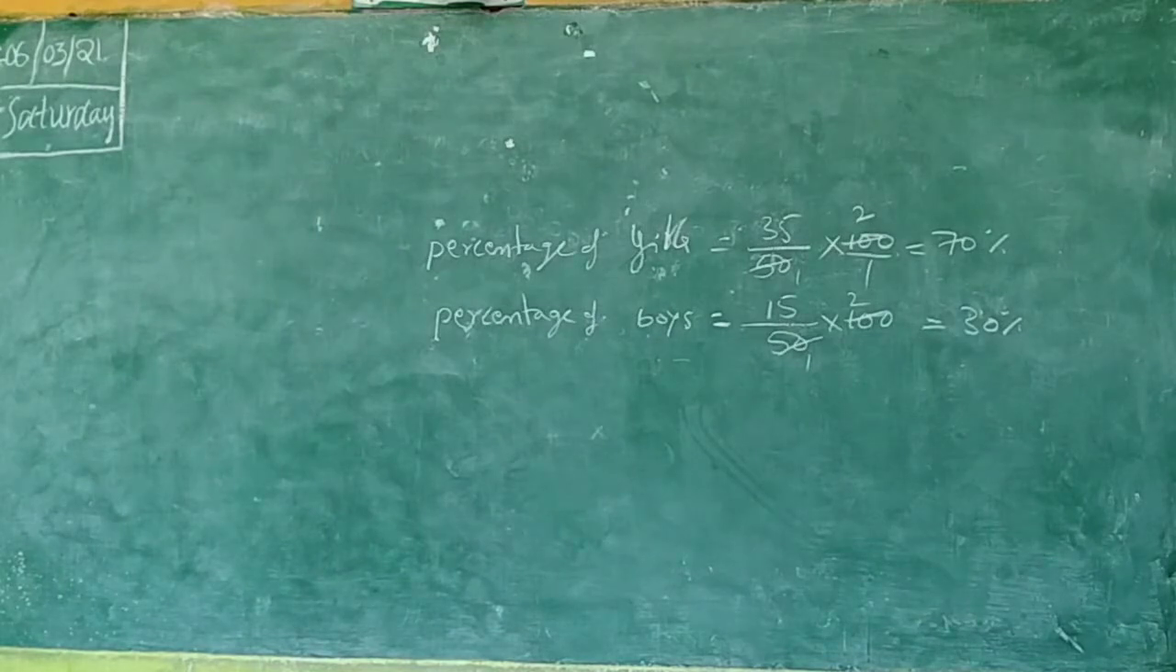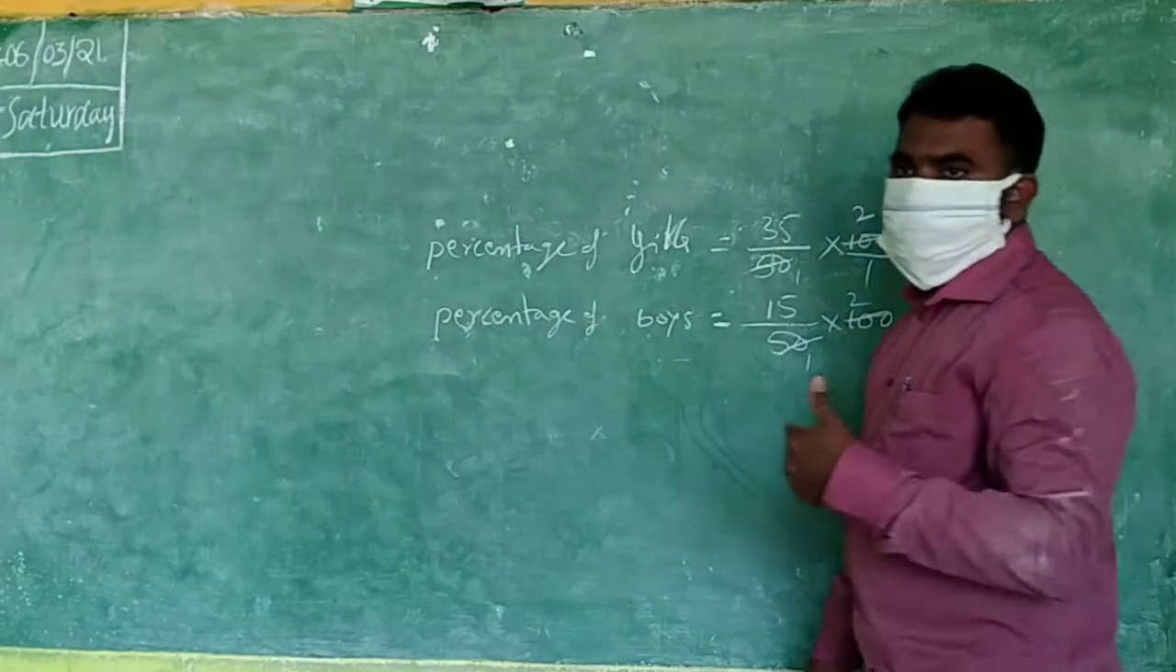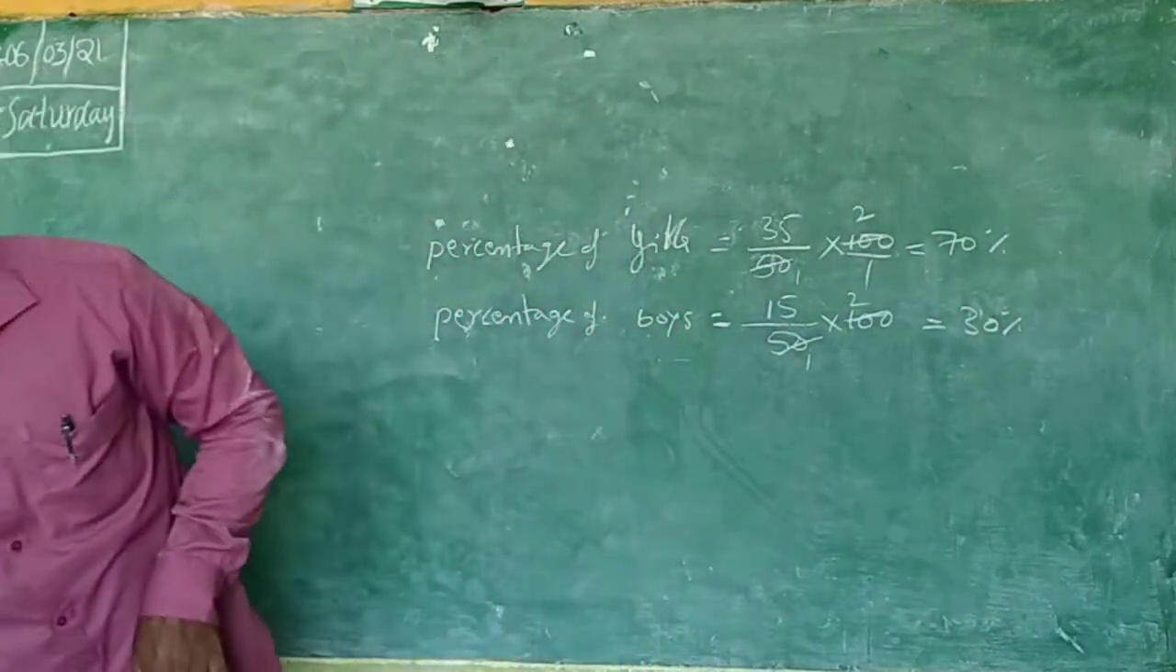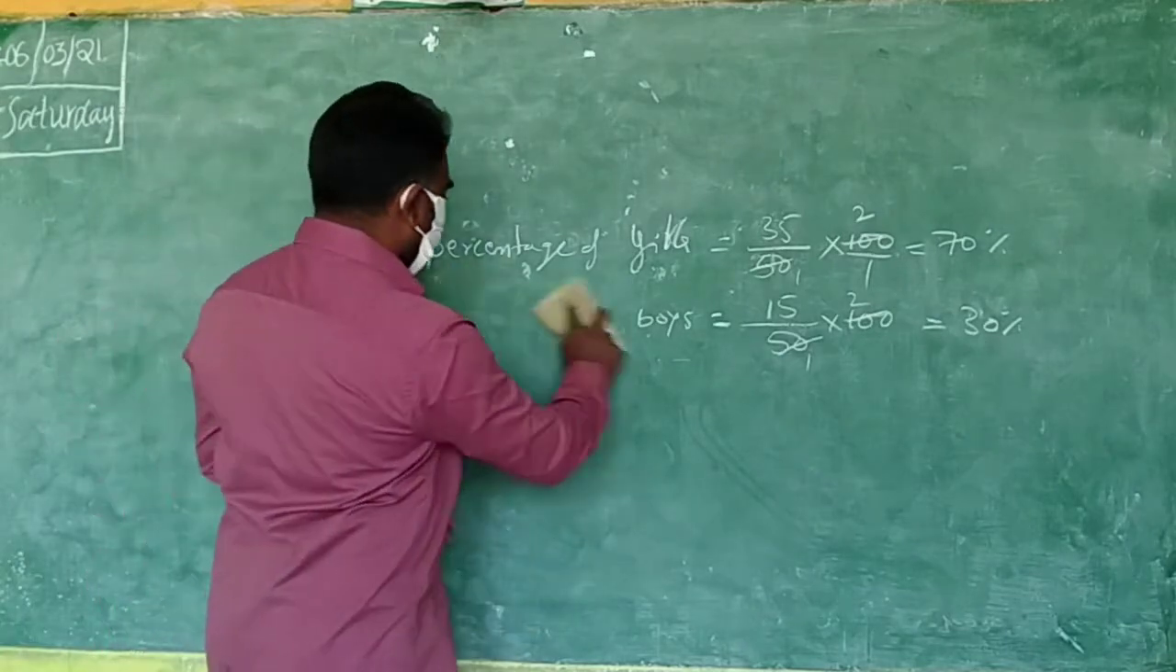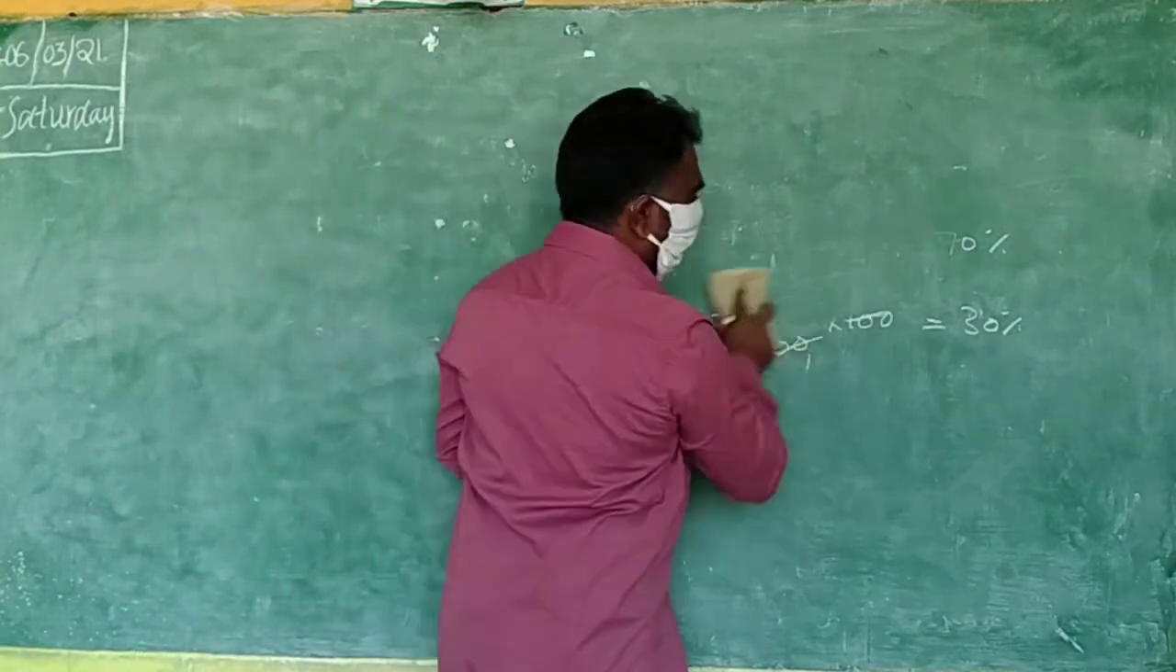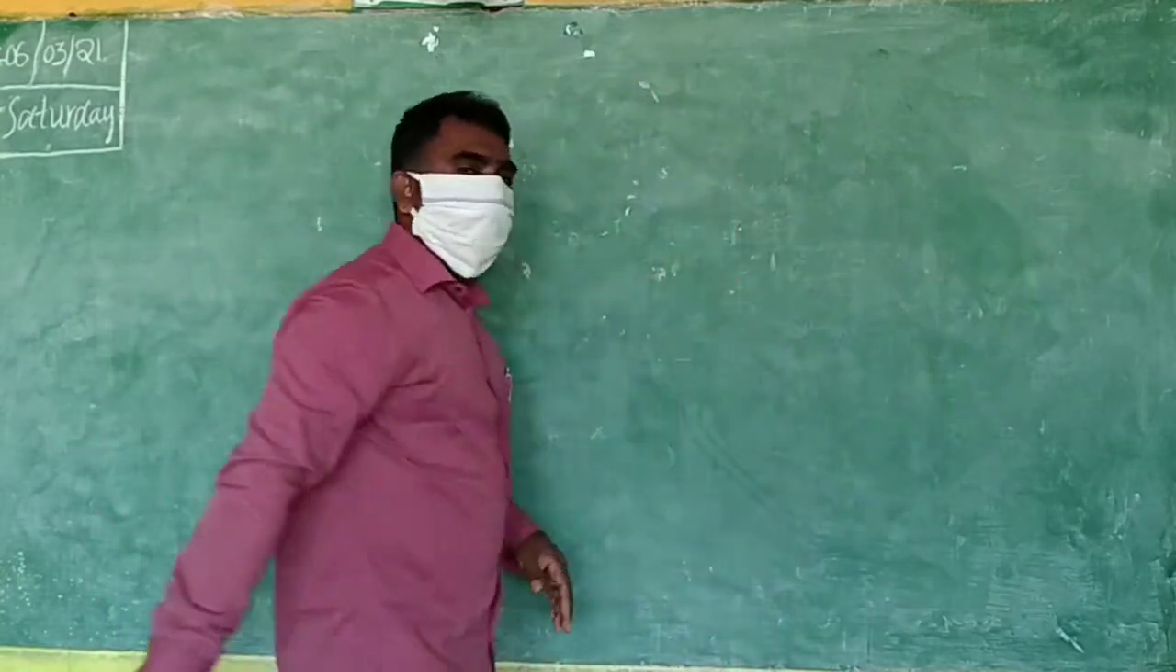Come before 9 o'clock. Do you understand the question? Very easy question. Very easy type. Okay, next example number 9. They are doing different methods, but no need. You know the one method.